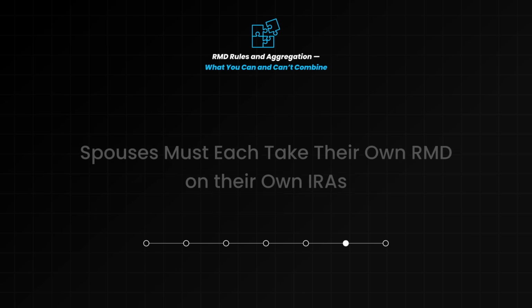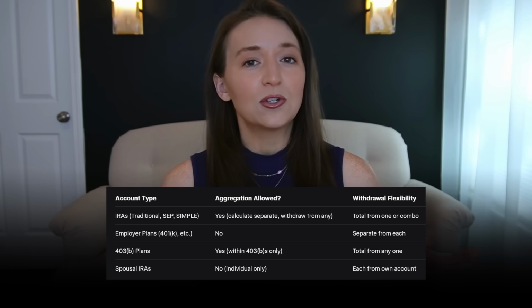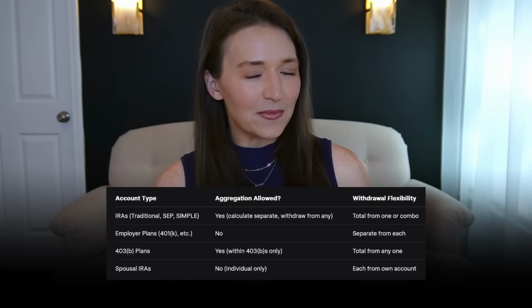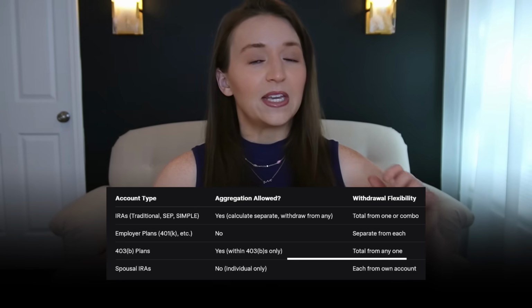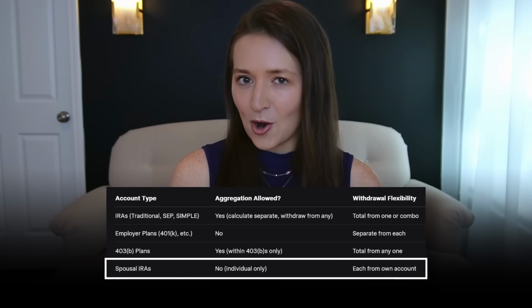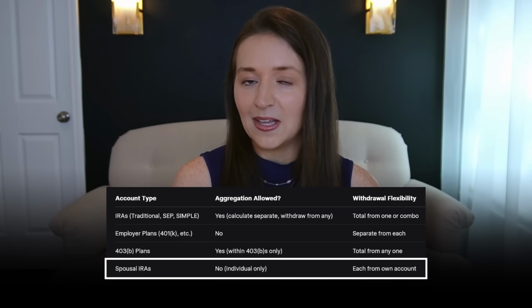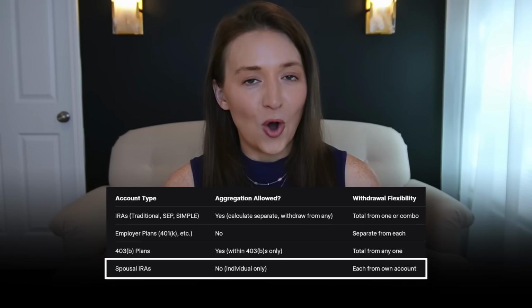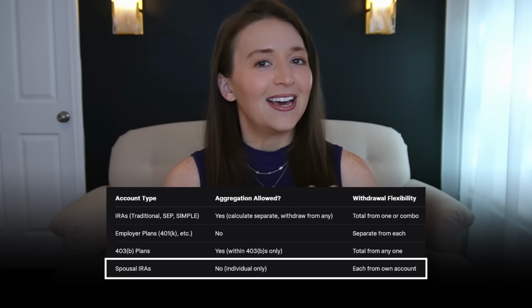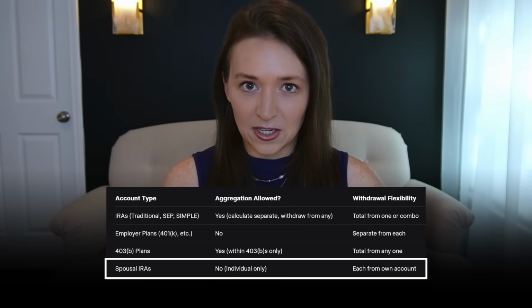And importantly, spouses must each take their own RMD on their own IRAs. And this one trips people up all the time. Even if you're married and filing jointly, you cannot take your spouse's RMD. Each spouse must calculate their own individual RMD amount based on their specific account balance and their age. Then each spouse must take their own RMD respectively. An easy way to remember this one is that the I in IRA stands for individual.